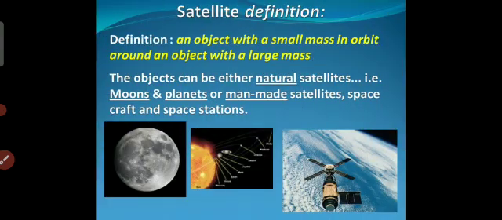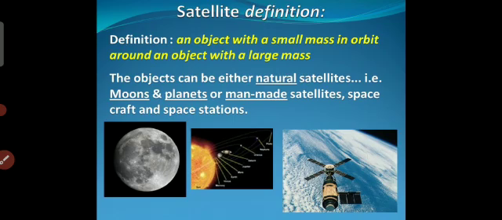In this also there are comets. They are small bodies of dust, ice particles and frozen gases that revolve around the sun. They are part of the solar system also. Now satellites. Satellites are celestial bodies that revolve around the planets. They are either natural satellites, for example moons, or man-made satellites that are spacecraft and space stations.